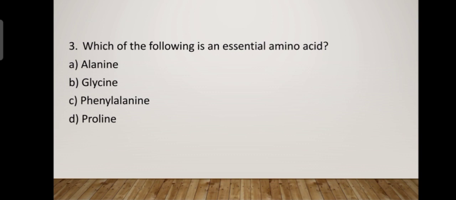Third question, which of the following is an essential amino acid? There are two types of amino acids. They are non-essential and essential amino acids. The question is, which of the following is an essential amino acid? Alanine, glycine, phenylalanine and proline.